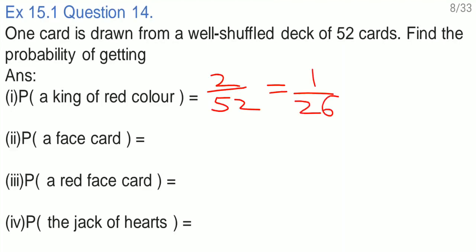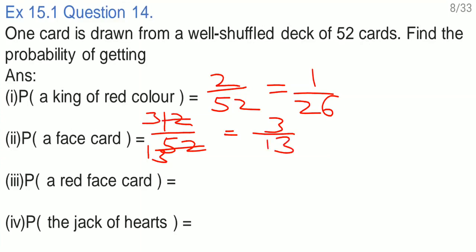Now face card. How many face cards were there? 12. 12 by 52. Now here 4 threes are 12 and 4 ones are 4, and 4 thirteens are 52. So this one is 3 by 13. Now probability of a red face card.